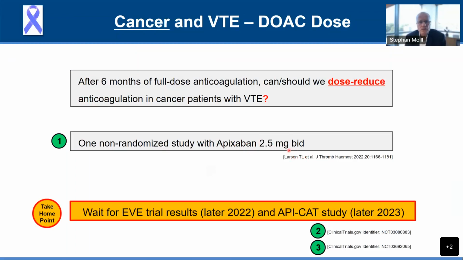But there are 2 ongoing trials, and I've listed them right here. One is the EVE trial, and the other one is the ongoing API-CAT study. And the results will be coming out in the next year or so. And these studies looked at the use of the lower dose 2.5 BID of apixaban compared to 5 milligram BID after the initial 6 months of anticoagulation with full dose. So stay tuned.